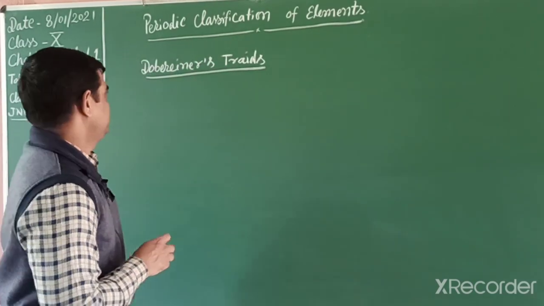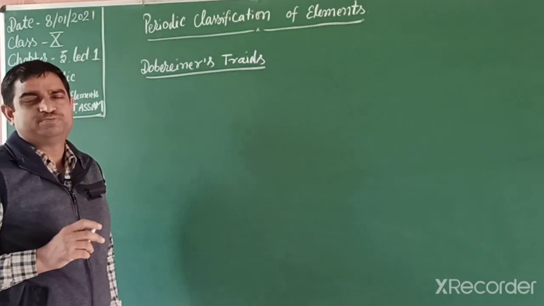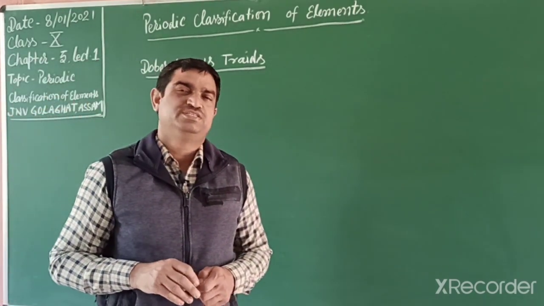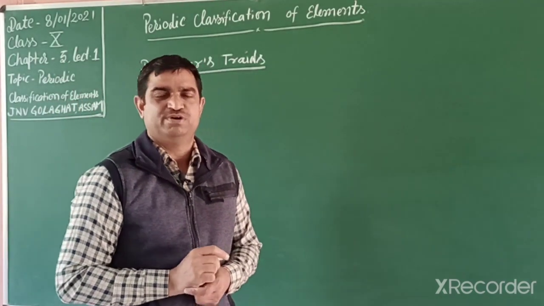The first scientist, Johann Wolfgang Dobereiner, a German scientist, in 1817 tried to classify the elements in increasing order of atomic mass.